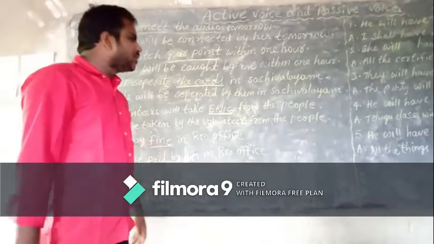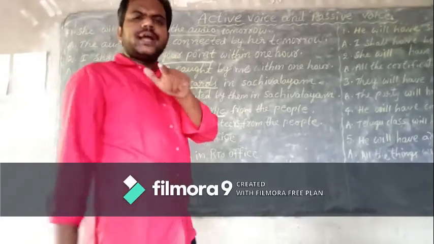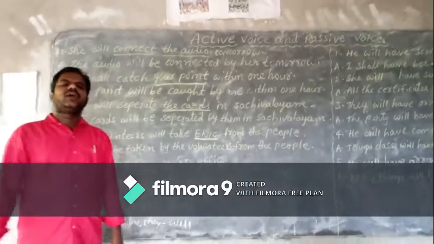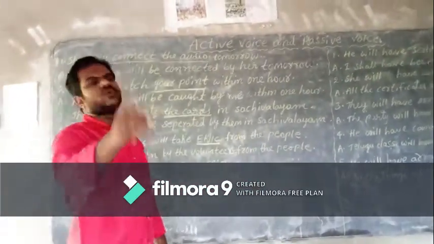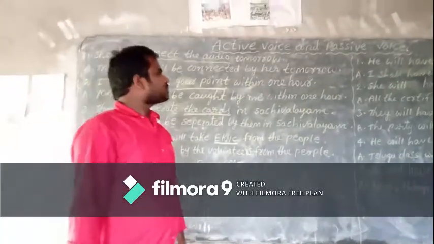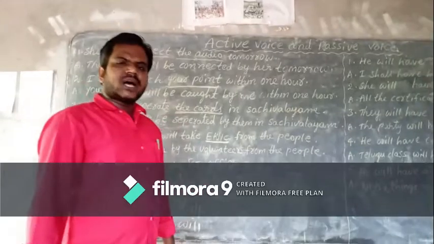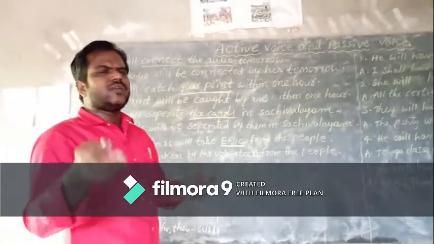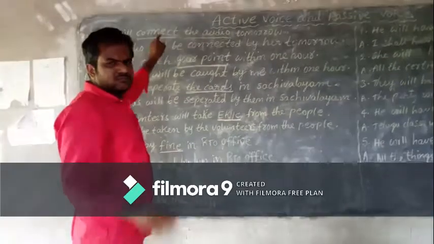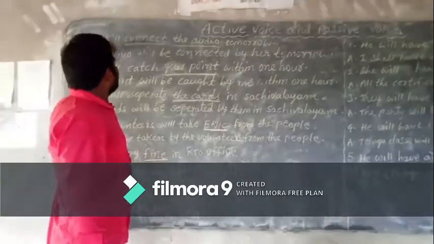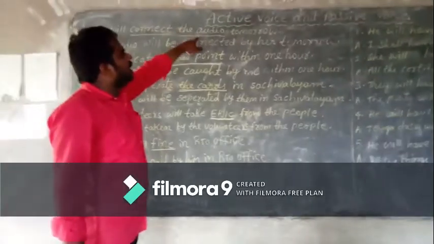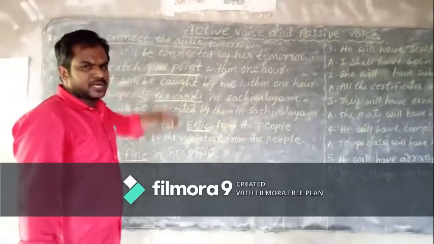Okay, children, I am telling that this is object, this is object, like that I am explaining you. But how can you identify the object in a sentence, children? I have already told you. You have to ask a question with which or whom, then you will easily identify. For example, whom will she connect? No. Which will she connect? She will connect the audio. So audio is the object.